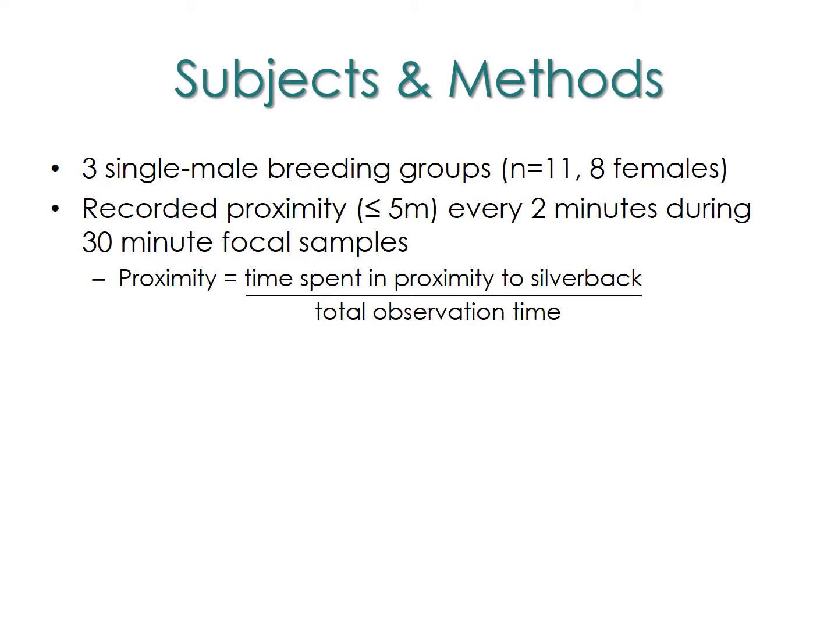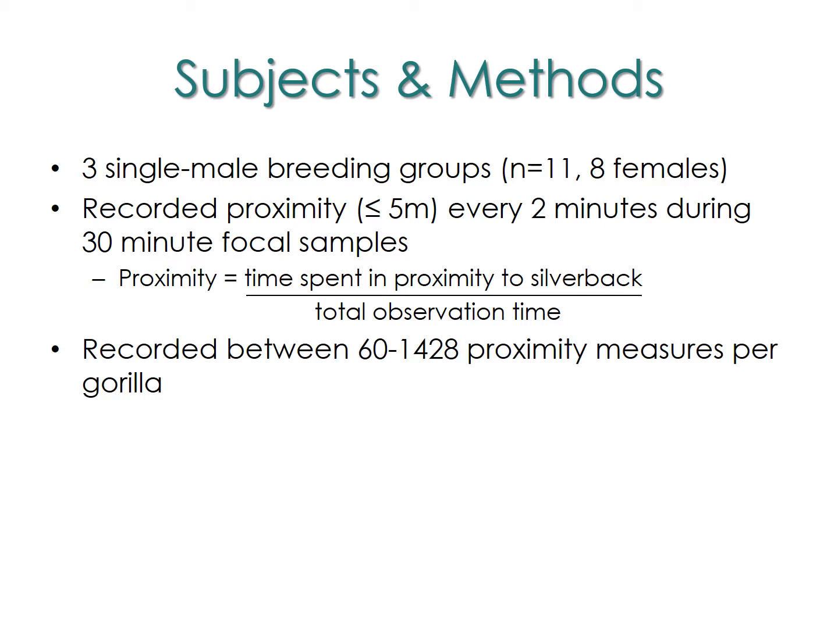To test this hypothesis, we conducted proximity observations of the 3 breeding groups that are currently housed at the Columbus Zoo. Per the typical gorilla standard, we defined proximity as being at or within 5 meters. For each female, we then calculated the percentage of time she spent in proximity to the silverback out of the total time that we observed her. Now, depending on the group and the particular individual, we recorded anywhere from 60 to over 1,400 proximity measures per gorilla.